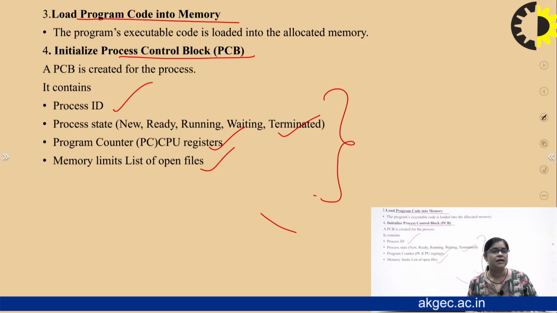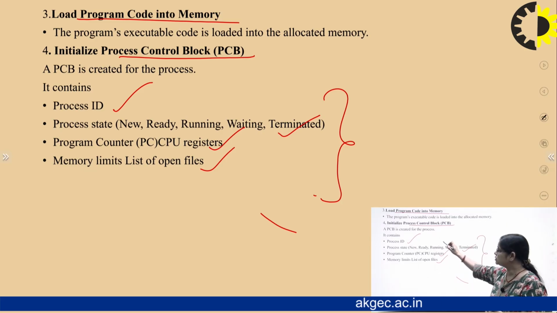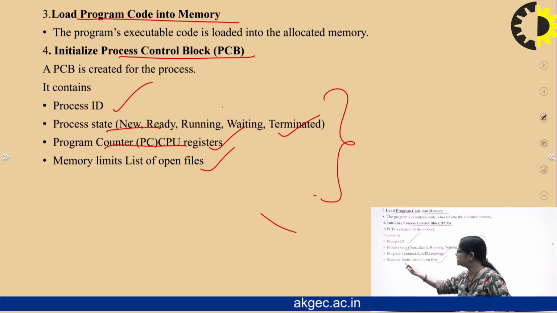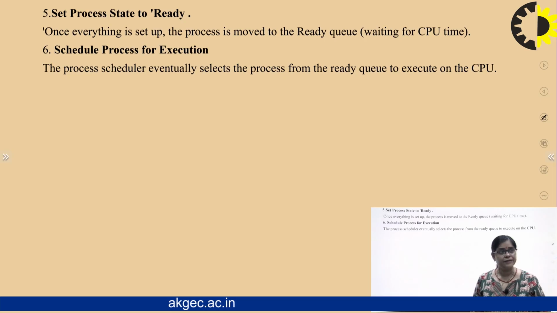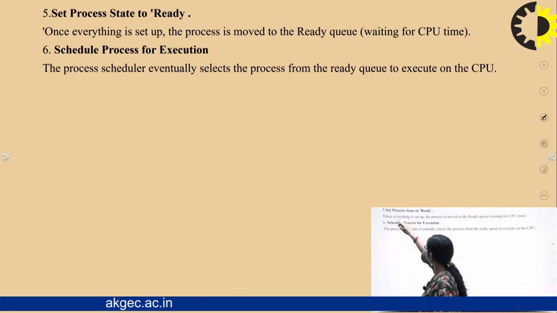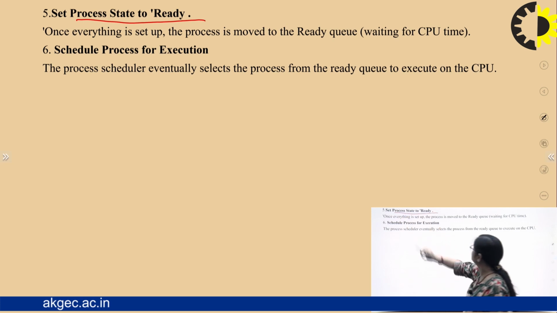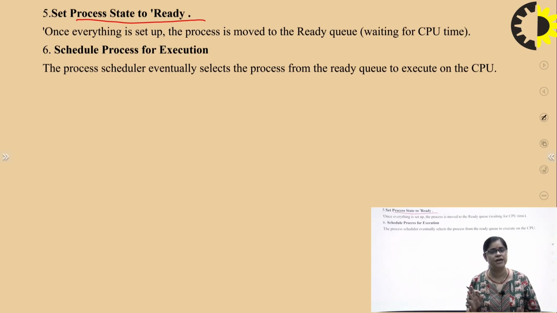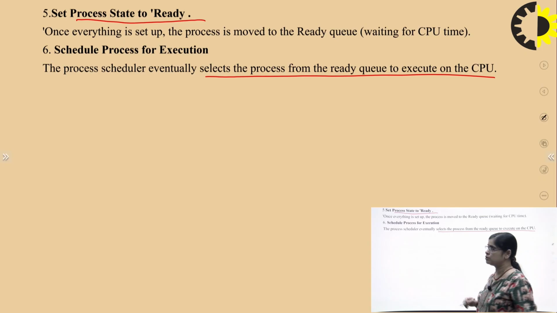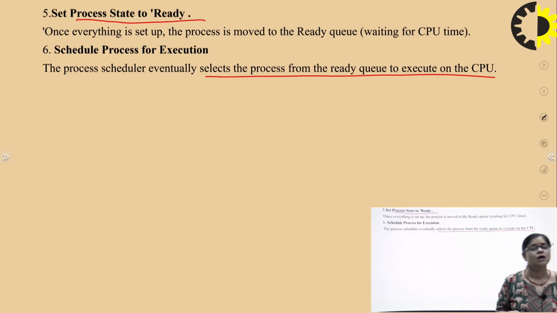Once everything is set up, the process is moved to the ready queue. Then the scheduler eventually selects a process from the ready queue to execute on the CPU. It is the work of the scheduler to select the process from the ready queue to execute on the CPU. So these are the steps for process creation.